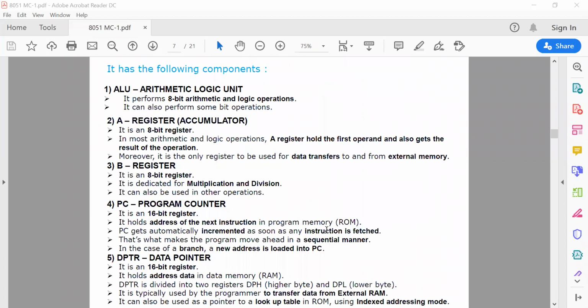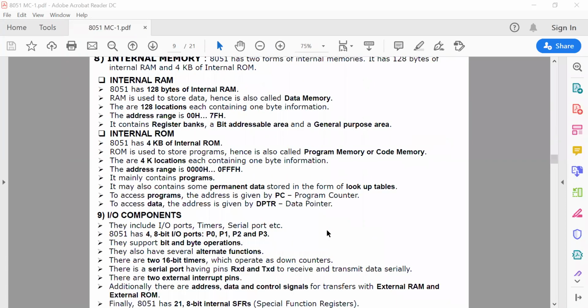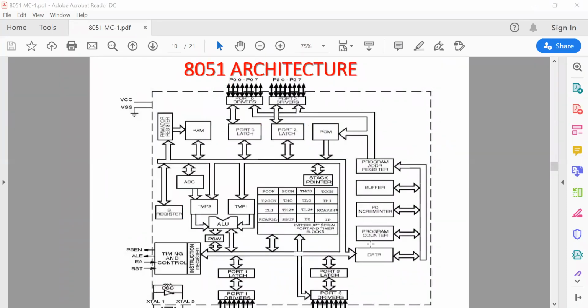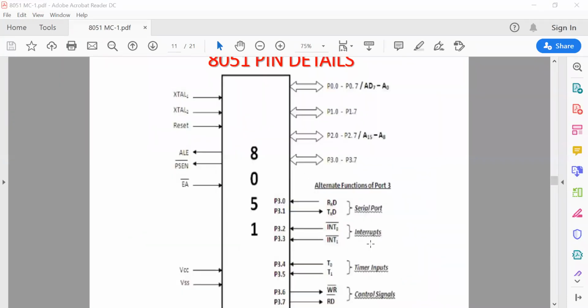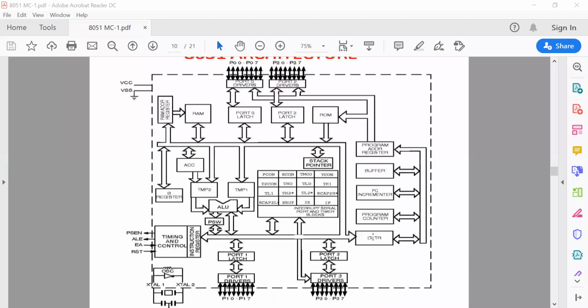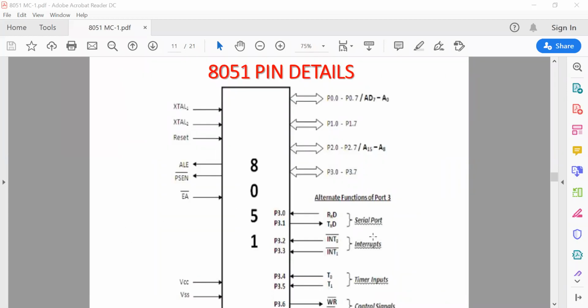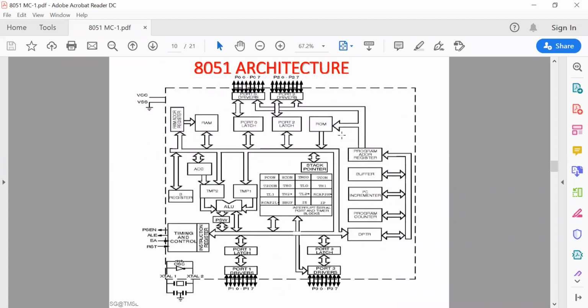So that is the block diagram. Now move on to the next slide, which is based on the architecture. So here is the architecture diagram. Look into this diagram, the architecture diagram. Very carefully, this is very important. Listen carefully about the architecture, how it operates.